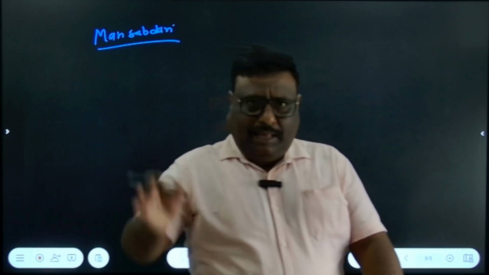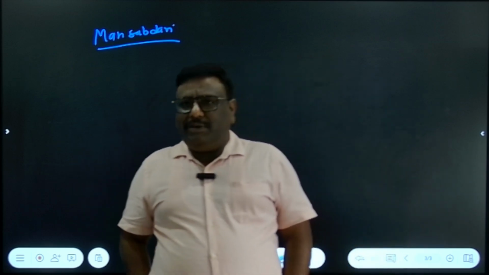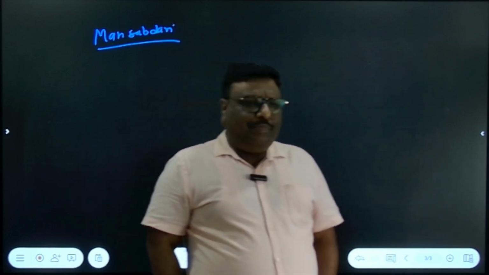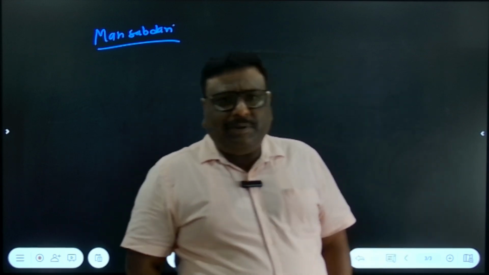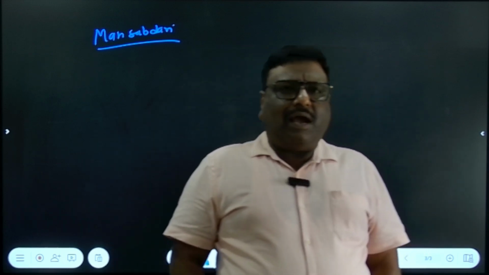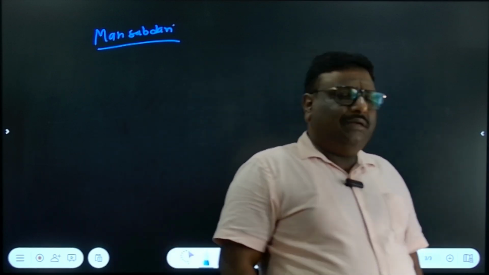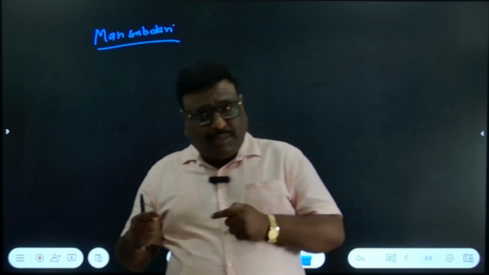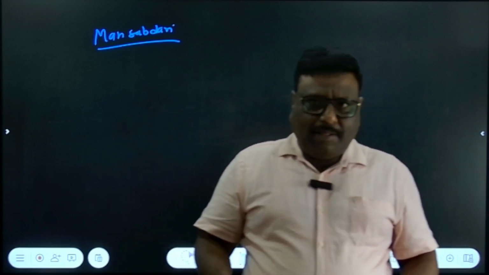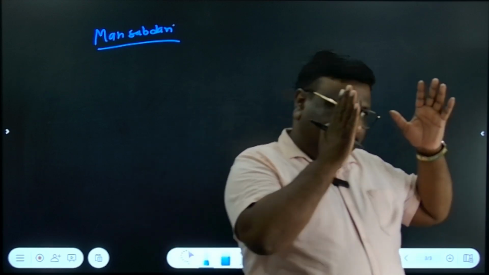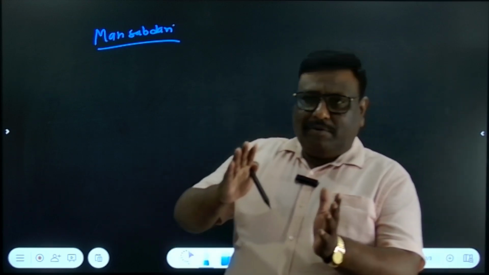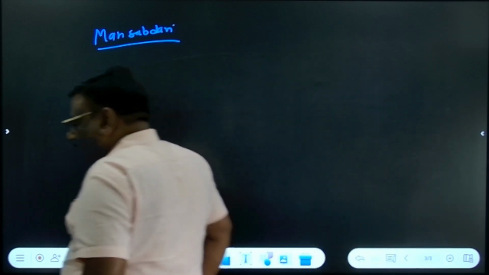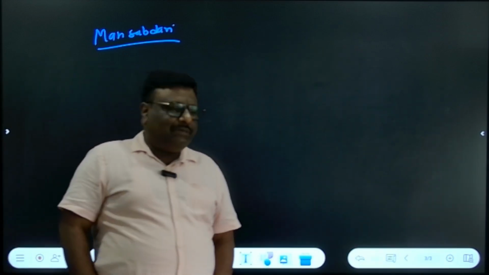Actually, in those days, before the establishment of democratic institutions in the world, government officials had both military and civil responsibilities. It means you would be a military officer as well as a civil officer. Correct? In a military state, we get such a feature in administration. Anyway, so Mansabdar was responsible for both military and civil administration.